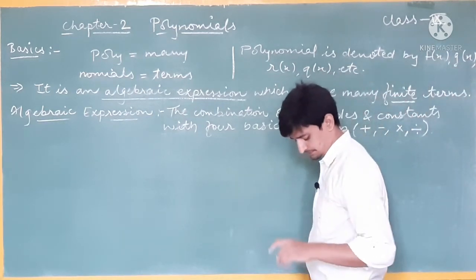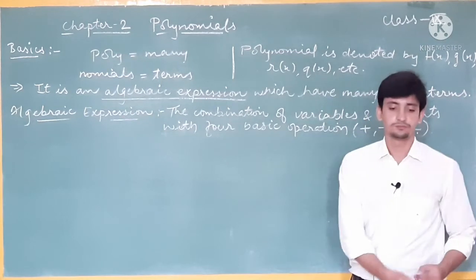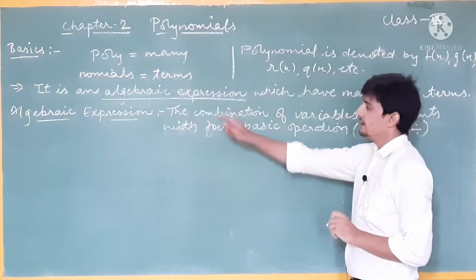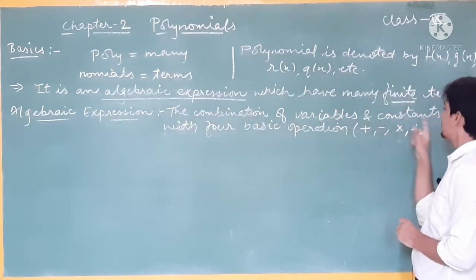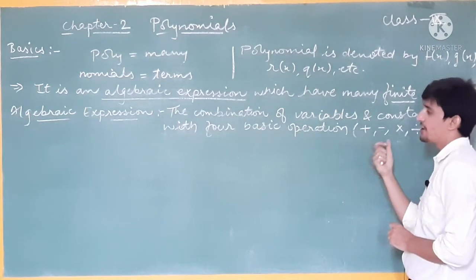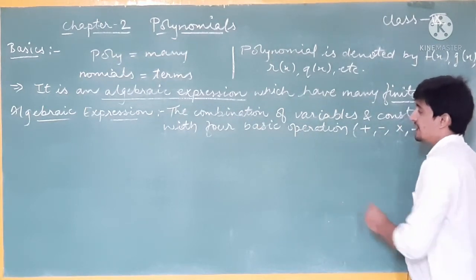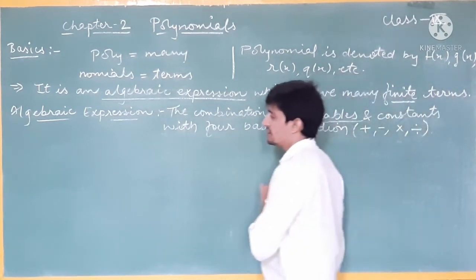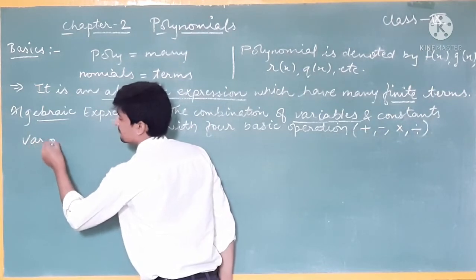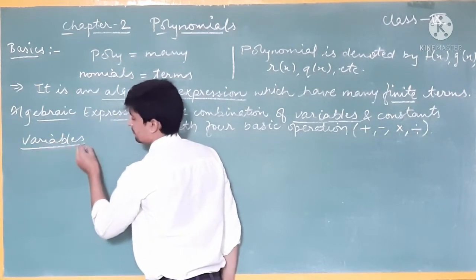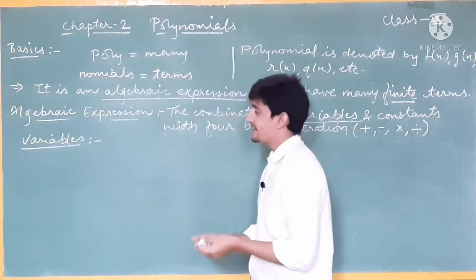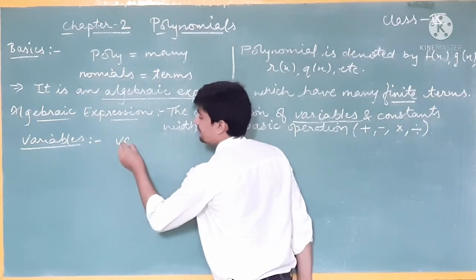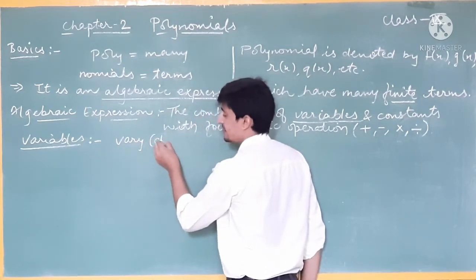Now, again, algebraic expression: the combination of variables and constants with 4 basic operations is known as an algebraic expression. Now I will ask you about the variables. What do you mean by variables? The word variable arises from vary, and vary means change. We can write vary, V-A-R-Y, or we can say change.